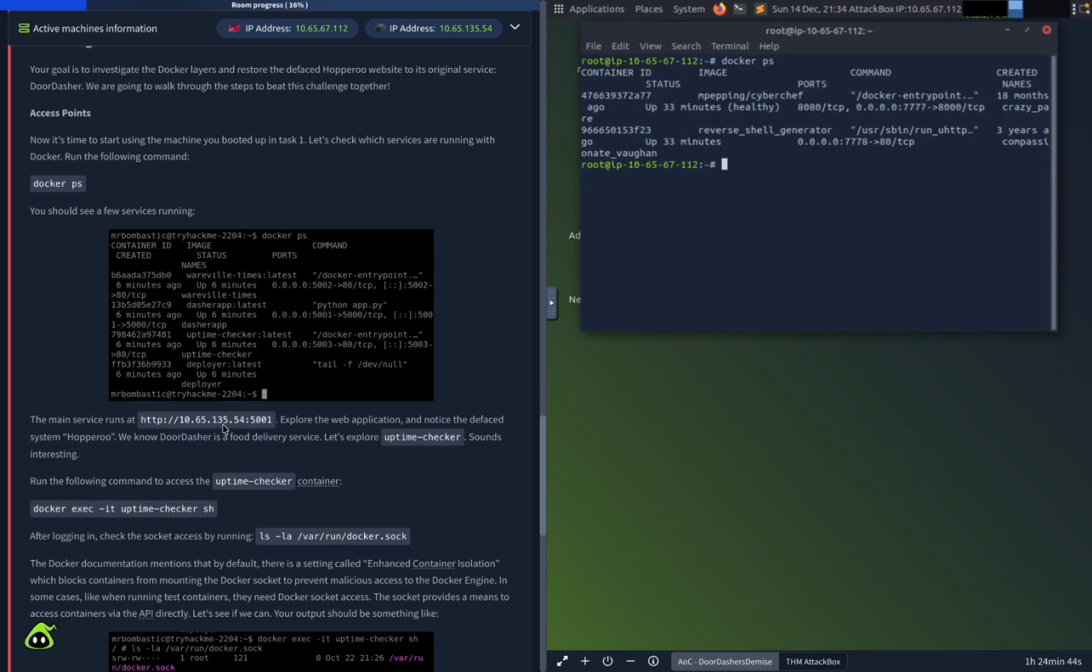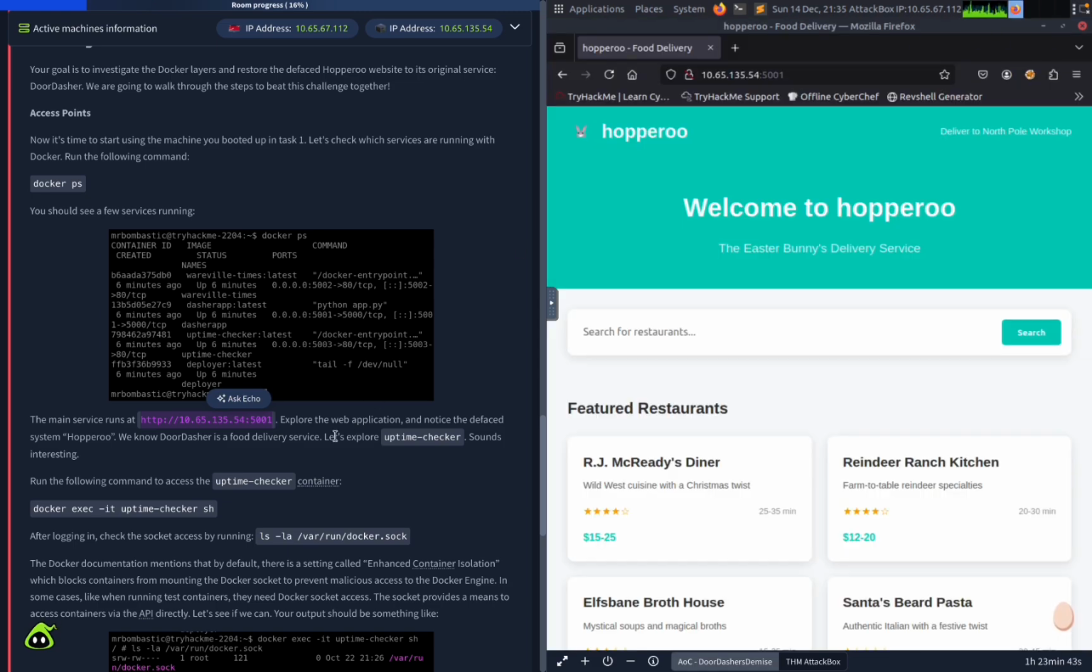So the main service runs at IP. Explore the web application. Let's go ahead and copy this. It's telling us to explore the web application and notice the defaced system, Hopperoo, which is this. It's supposed to be DoorDasher, which is a food service.